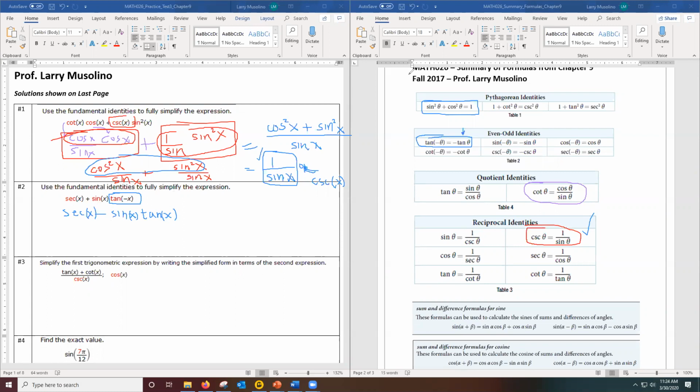Now let's convert all of these trig functions to sines and cosines. Secant, I know, is 1 over cosine. So I'm going to write this as 1 over cosine. Minus sine, I'm just going to leave alone because I want the expression to contain sines and cosines. But tangent, I'm going to replace. And I notice here that tangent is equal to sine over cosine. So I'm going to make it sine over cosine.